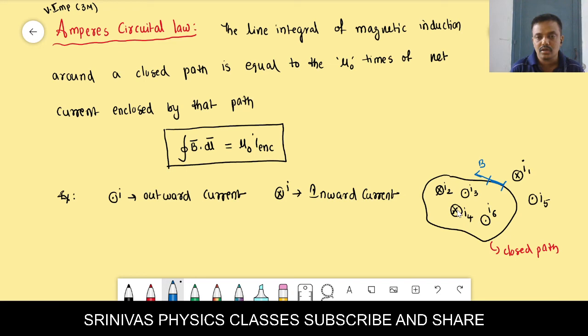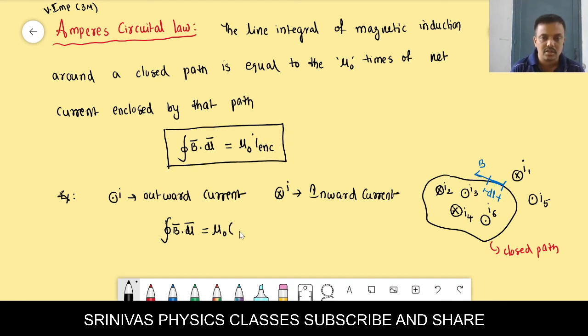Then the line integral over this small element dl on the closed loop, the line integral of magnetic induction, according to Ampere's law, is equal to mu naught times the current enclosed. What is the current enclosed in this path?